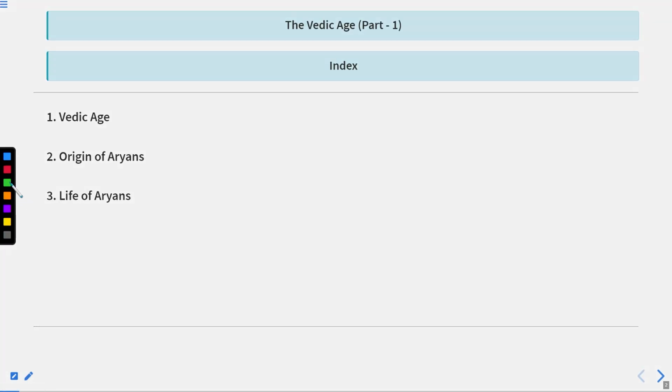In today's class, we will discuss the Vedic Age topic: the origin of the Aryans and the life of the Aryans. We will discuss how the Aryans came to India and from where, according to different theories. Then we will discuss how, after coming to India, they established themselves, and what were the political life, religious life, economic life, and social life of the Aryans.